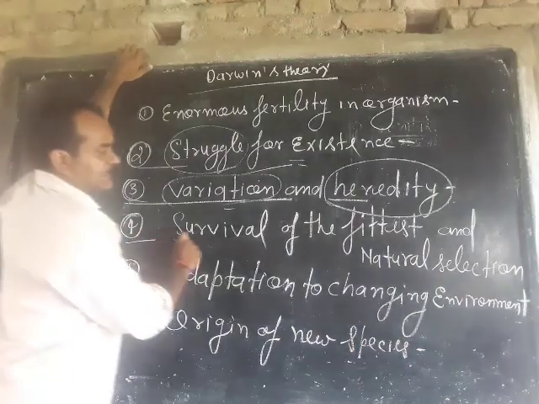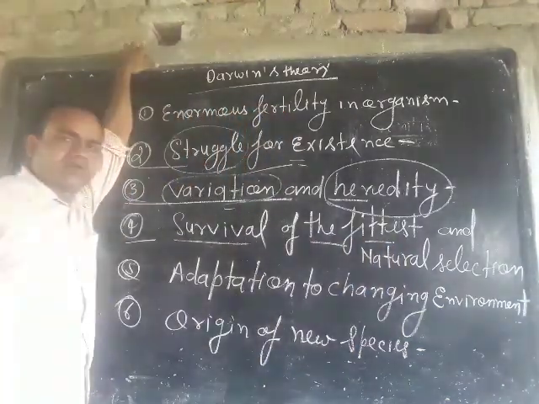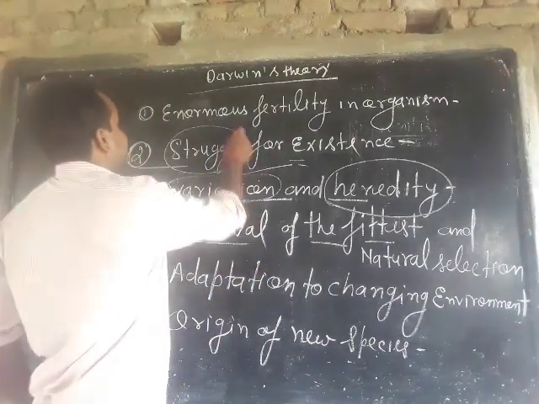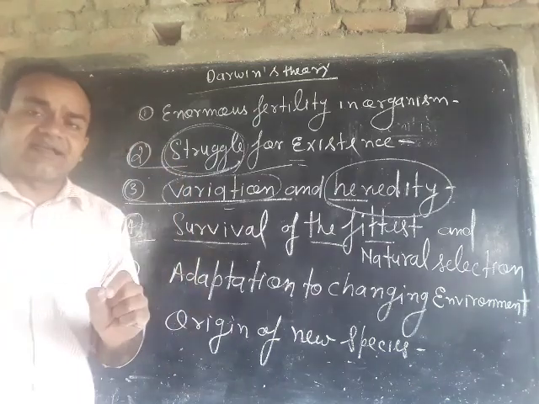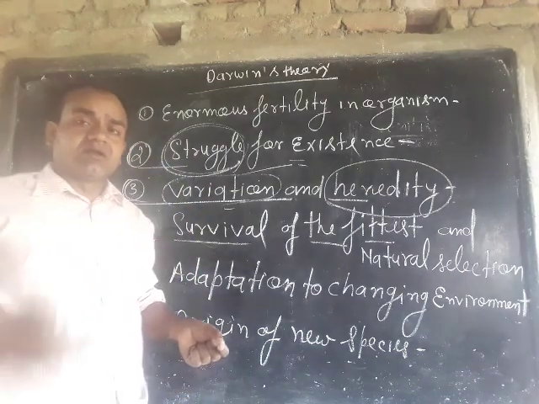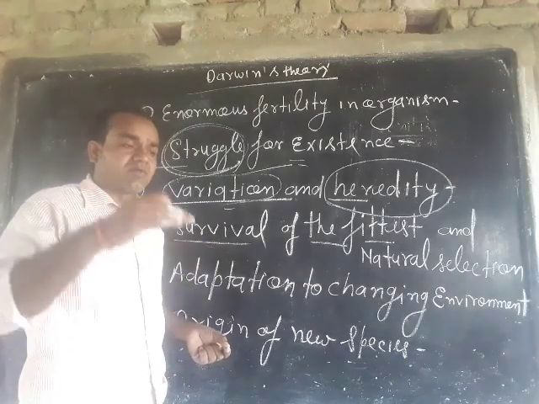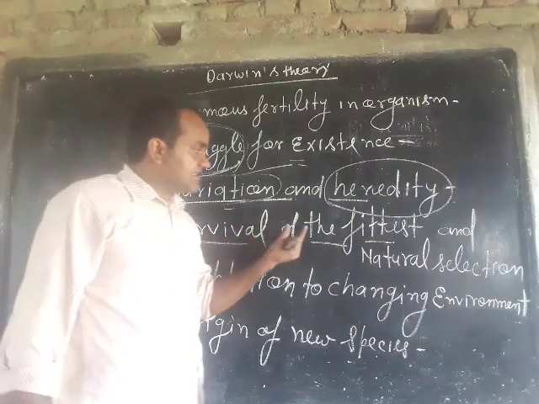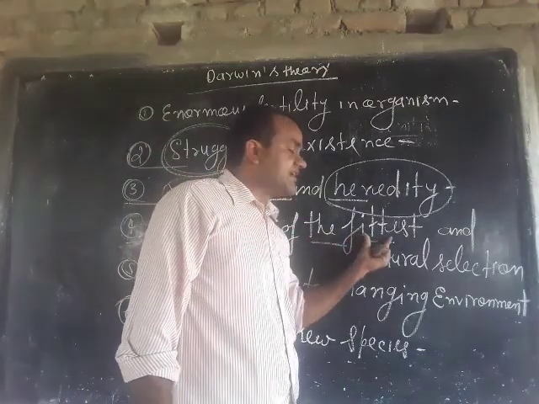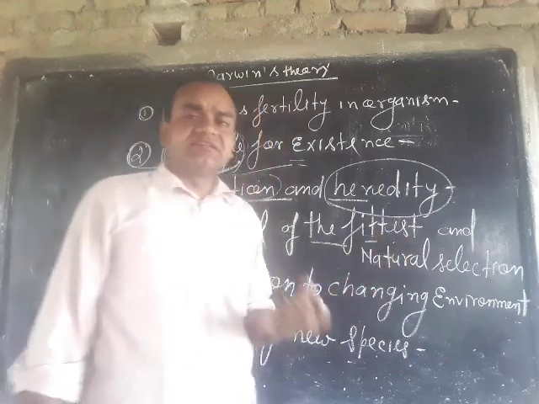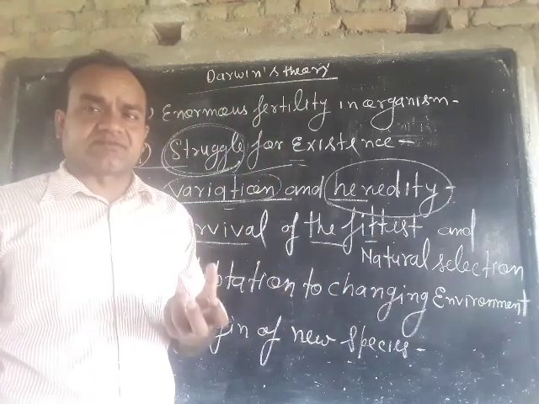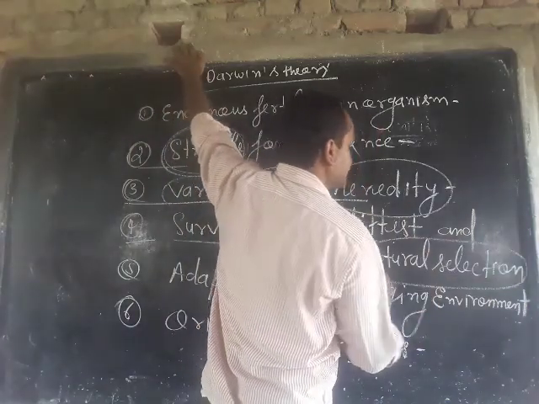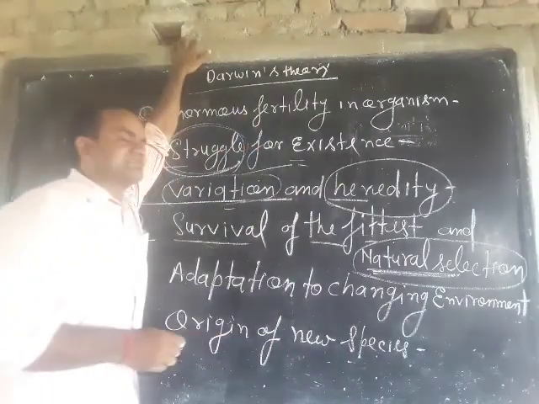Fourth one is survival of the fittest. It means those organisms that succeed in the struggle for shelter and food will be known as the fittest. Darwin called these fittest animals naturally selected.